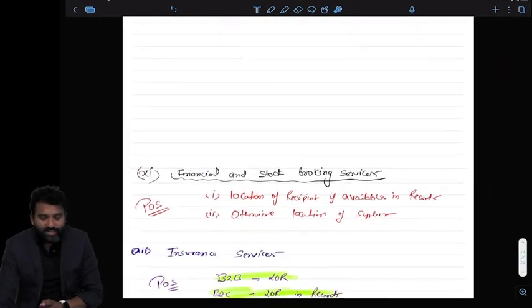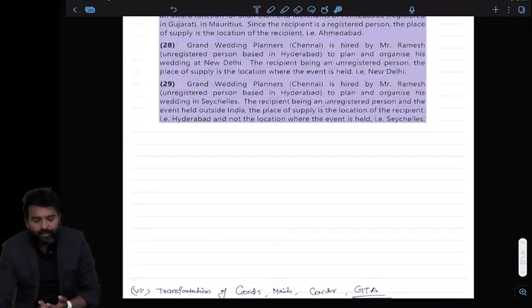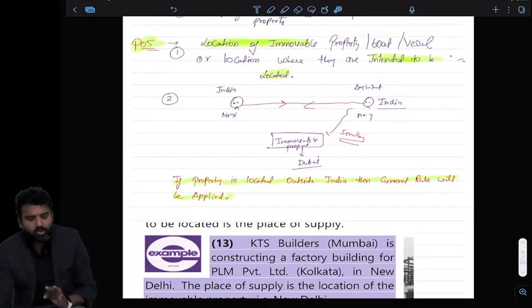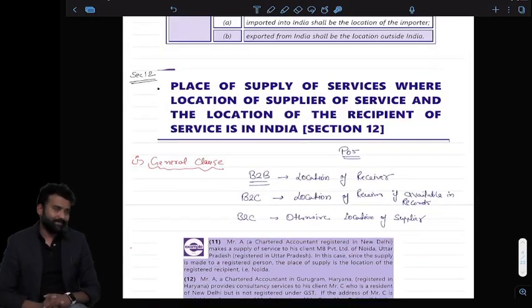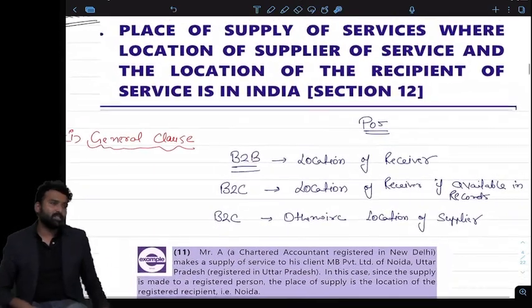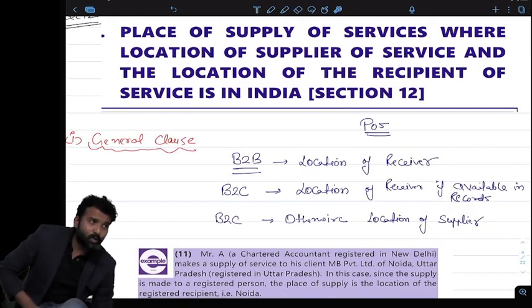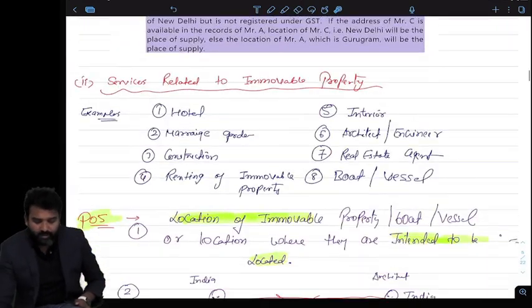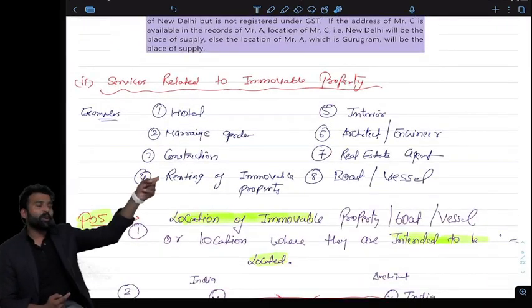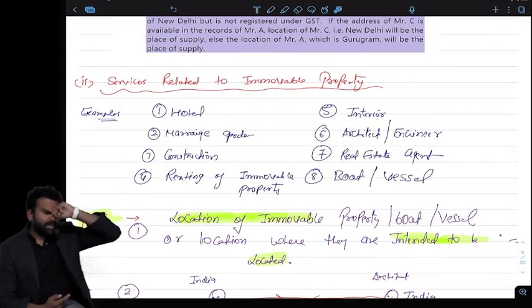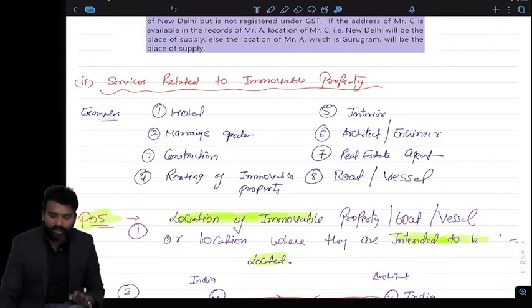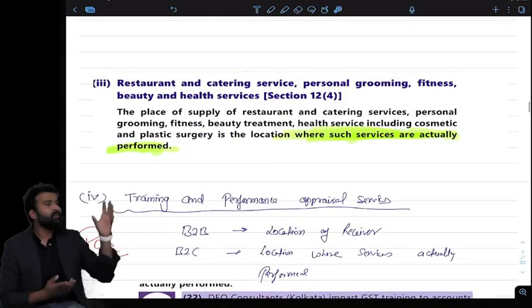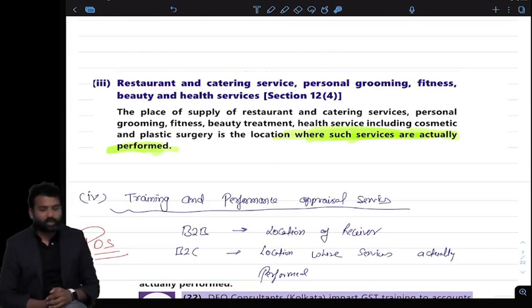So section 12 talks a lot, but if I look from a bird's eye view, I will say that in most of the cases, the general rule is applied. The general rule says that the location of the receiver, if it is not available in the record, then we have to go for the location of the supplier in B2C. Immovable property, what is the case? The location of the immovable property; if it is not available, or if the property is outside India, then the general rule will apply. For personal services like restaurant or personal grooming, it is always where the services are actually consumed.